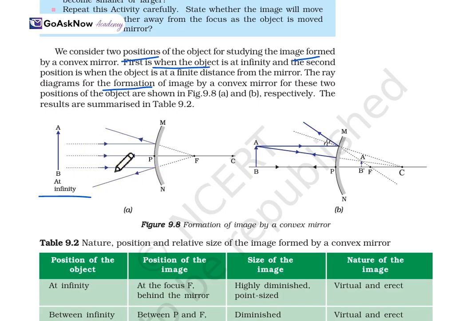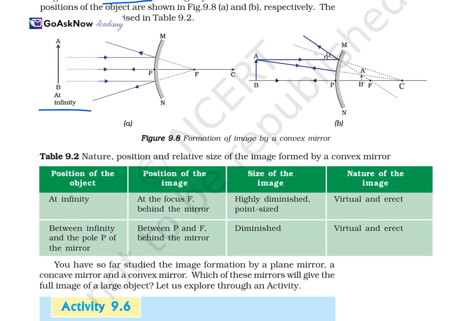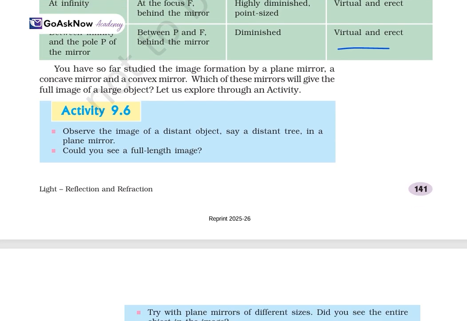When the object is at infinity, the result is summarized like this. Firstly, when it is at infinity, the position of the image will be at the focus F behind the mirror, and the size will be highly diminished, point-sized, and erect. Second, when the object is between infinity and the pole P of the mirror, the image will be between P and F behind the mirror. It will also be diminished, virtual and erect. So these are the two conditions: at infinity, and between infinity and the pole of the mirror.